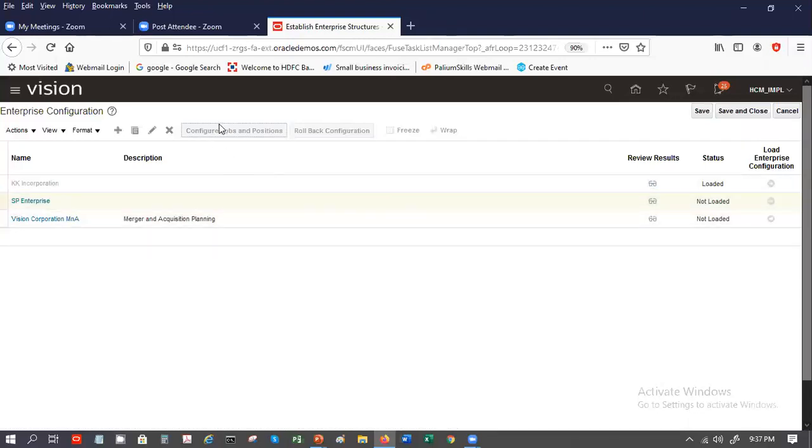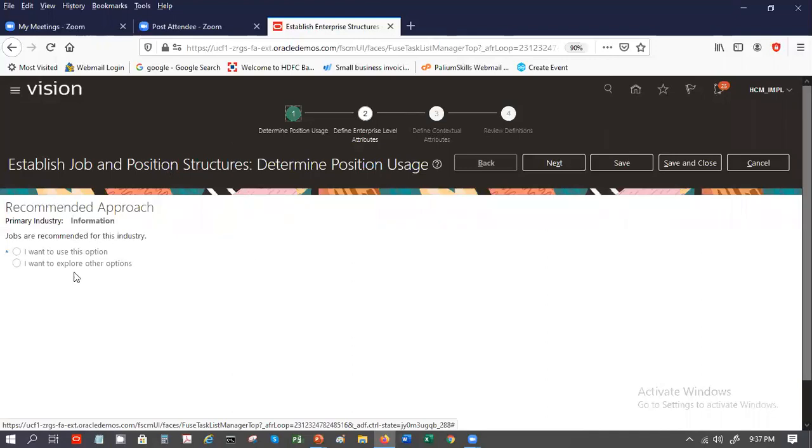So if I now click on configure jobs, it will take me through some questions. It says recommended approach. The industry I have chosen is information technology, and they say jobs are recommended for this industry. Why?